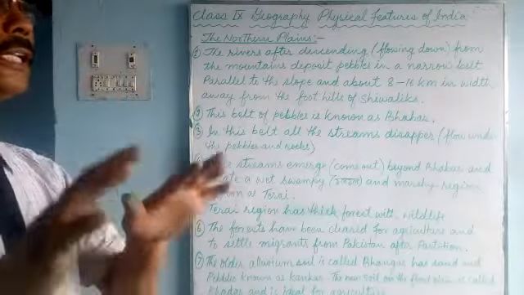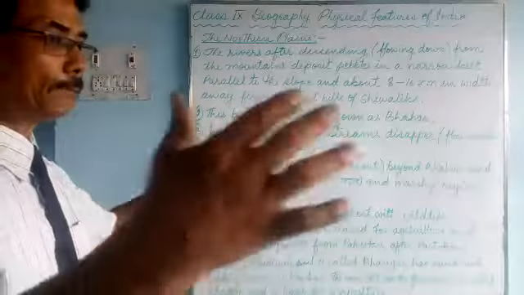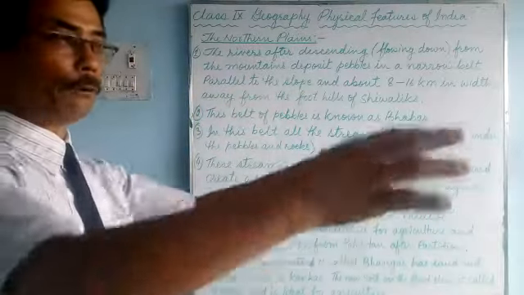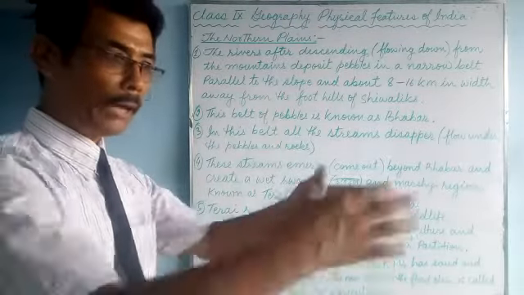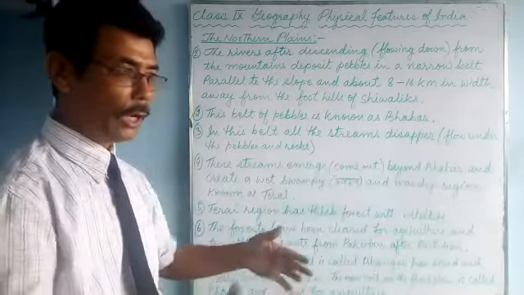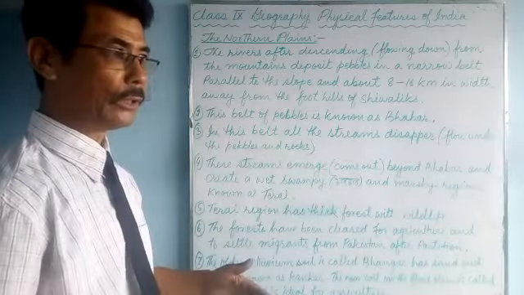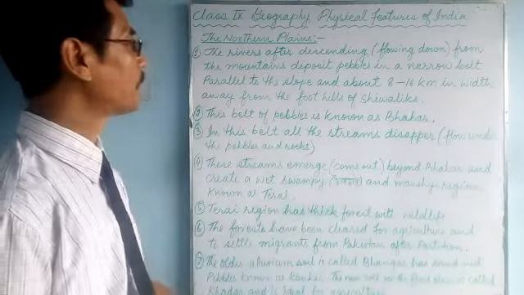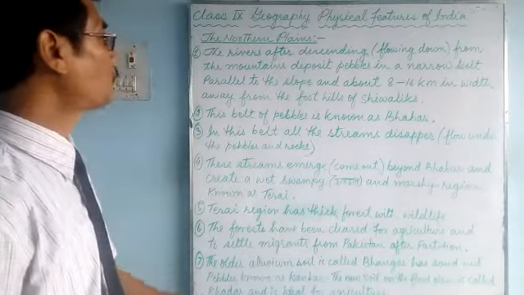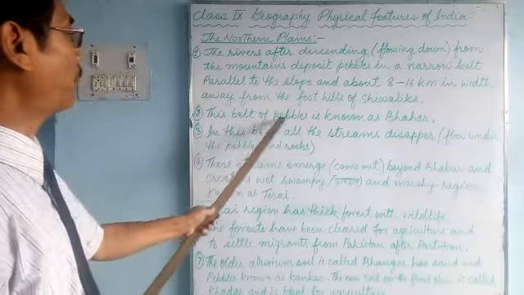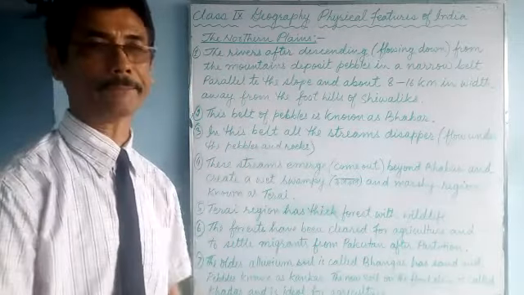Only the pebbles are left, and this belt at the foothill of the Shivalik range, parallel to the foothills, is a belt of pebbles laid by the water. This region is called Bhabar.